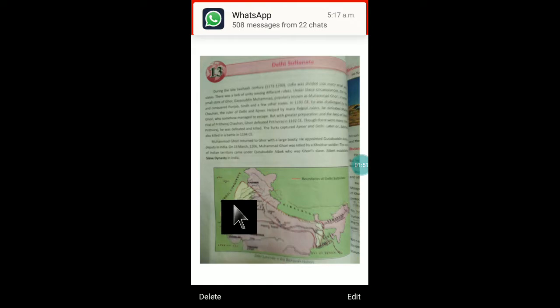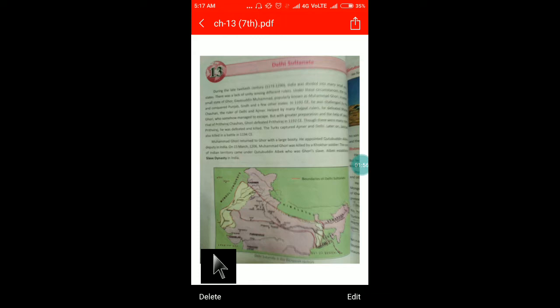Qutbuddin Aibak. And you can see in the map, although it is not visible properly, but you can see in the book, the red shaded area: the Punjab, Haryana area, Jaunpur area, Multan area, Tarain area, all was under the control of Muhammad Ghori. Slowly and gradually, the whole of India was tried to be controlled by the different rulers of the Delhi Sultanate. The first ruler was Qutbuddin Aibak. We discussed these things in yesterday's class.